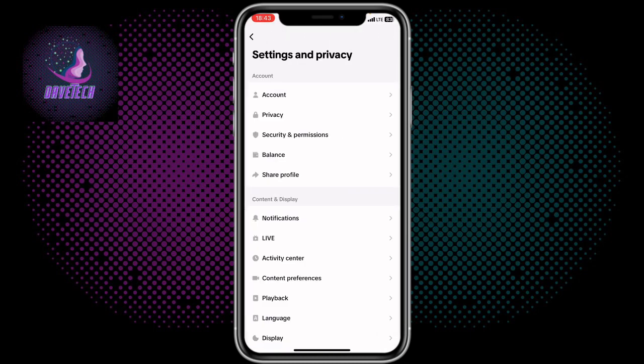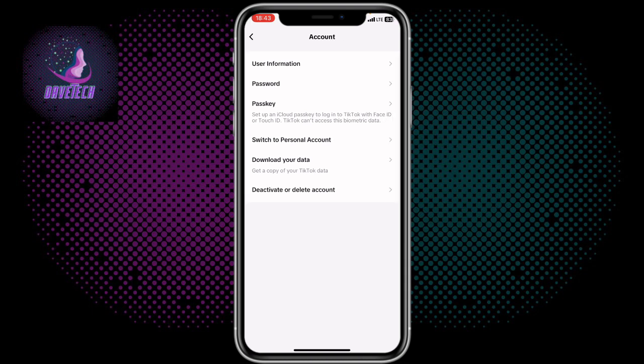If you don't know how to do that, go to your settings and then go to account and then click on switch to. I'm already a business account, but if you are a personal account, you're going to see switch to business account here. Mine is already a business account, but you are going to switch to business account.